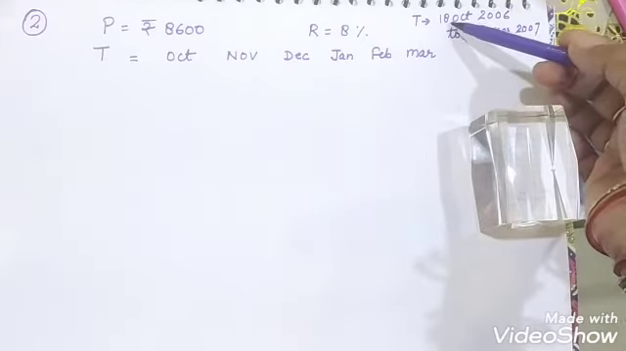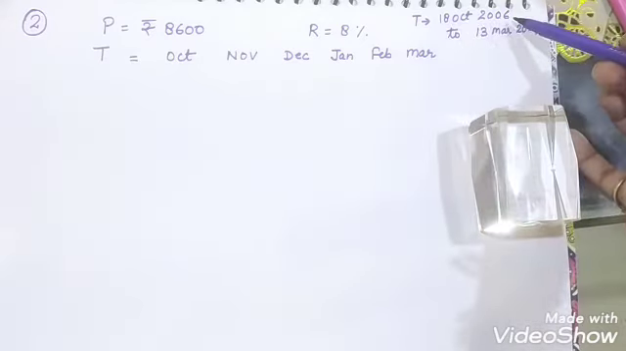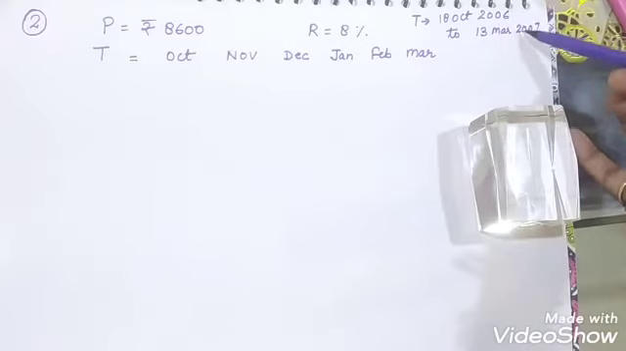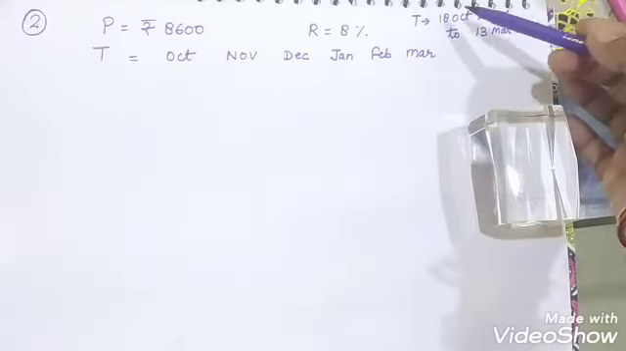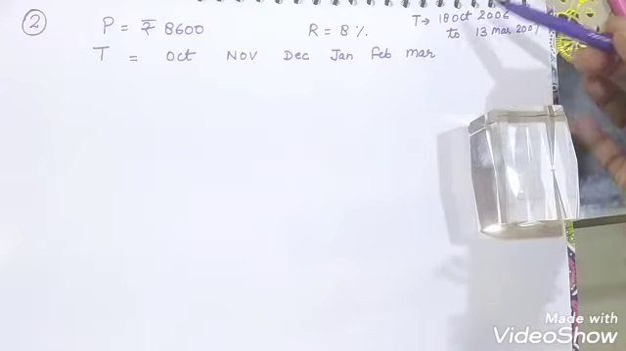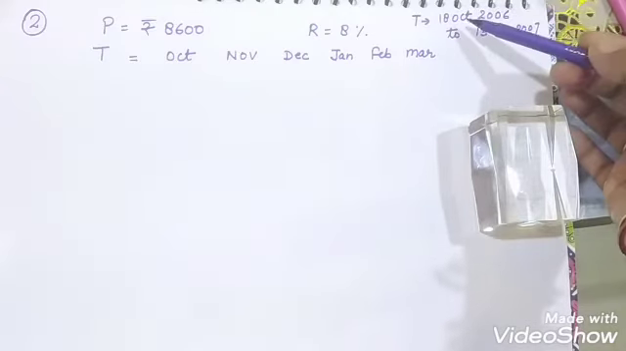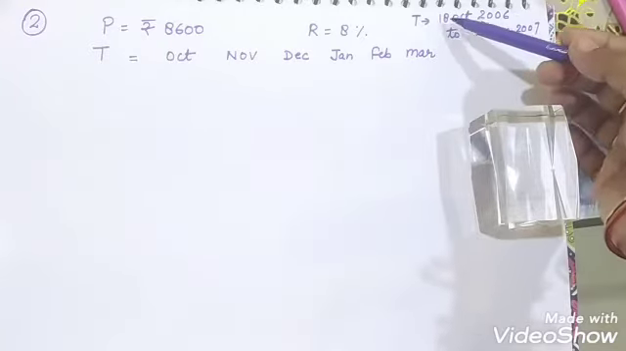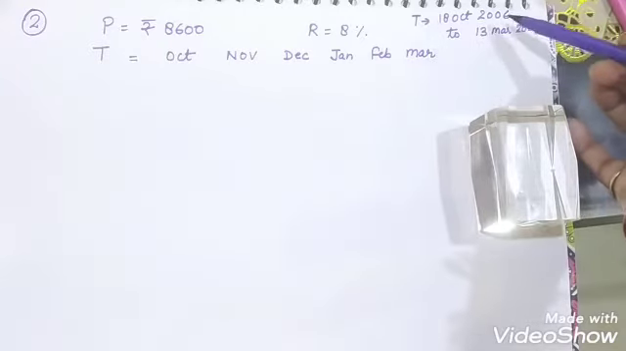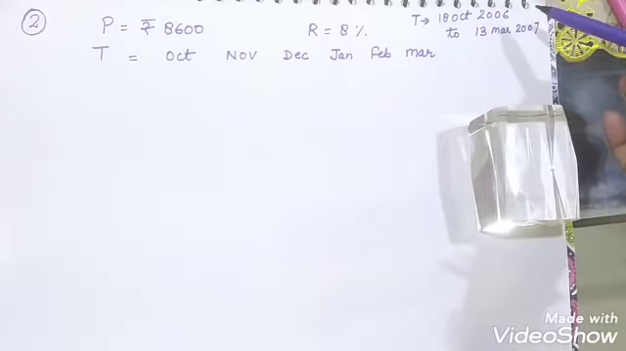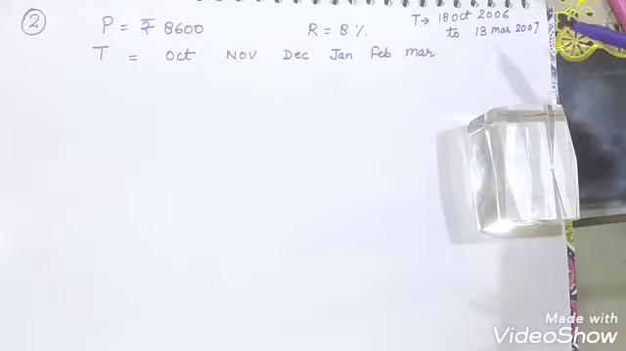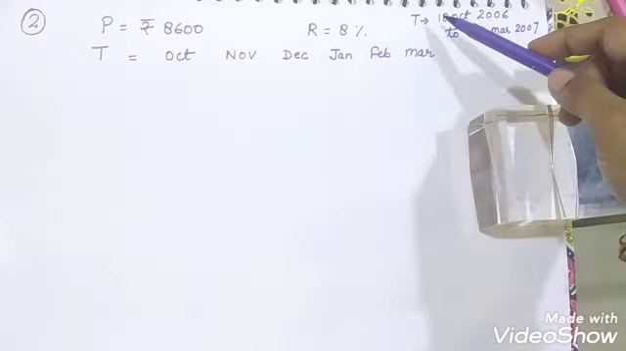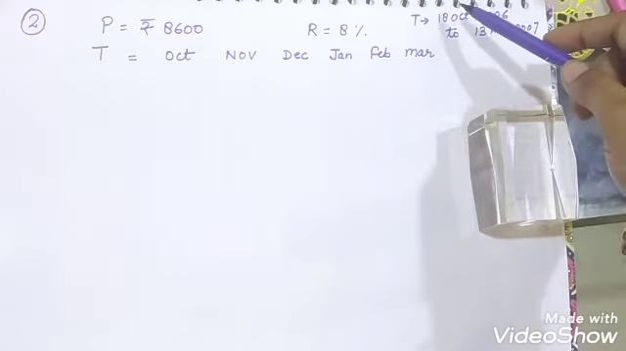The loan is taken on 18 October 2006 and returned on 13 March 2007. So 18 October will not be counted; from 19 October we will count. The starting date will not be counted, but the end date, 13 March, will be counted. In 2006 and 2007 both are normal years, not leap years, because the leap years are 2004 and then 2008.